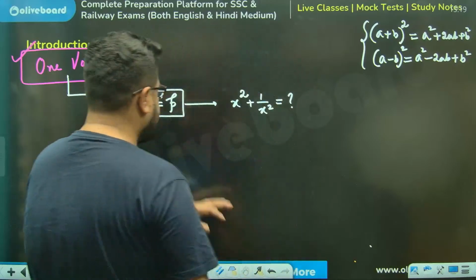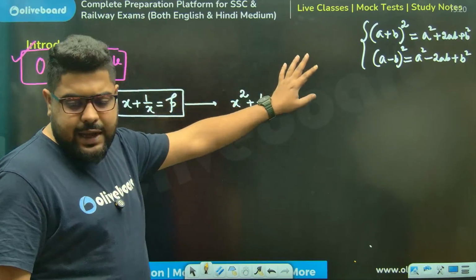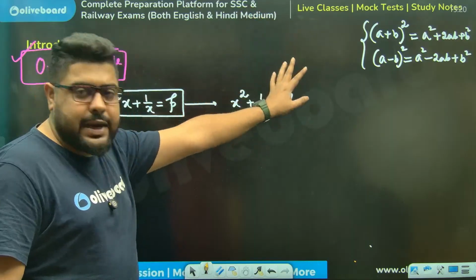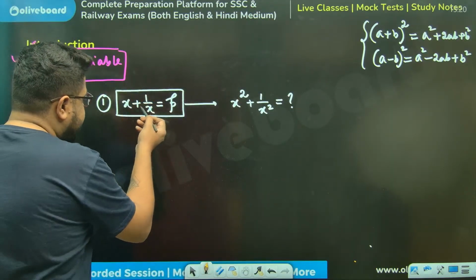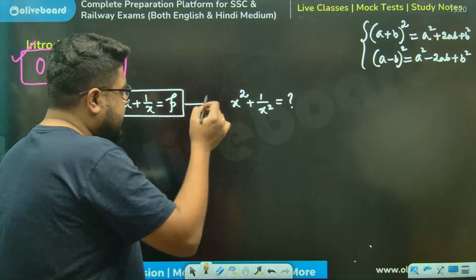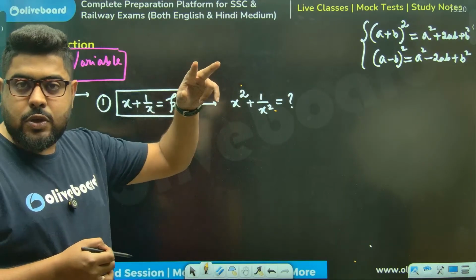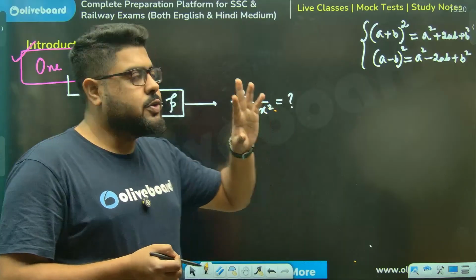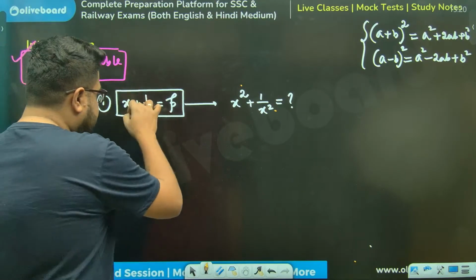Yes, exactly. So you see, how to think rather than just getting to the answer. The answer I'll give you and we'll use it directly, but again, understand how to think. So this is x plus 1 by x, and here I can see this is to the power 2. So think like this: I need to square this, then only I'll get 2 here.